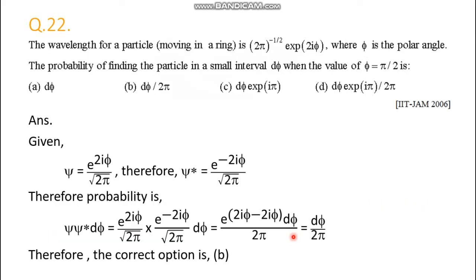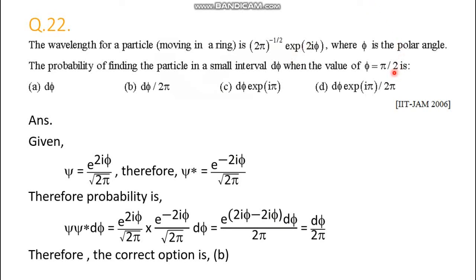Question number 22. The wave function for a particle moving in a ring is (2π)^(-1/2) e^(2iφ), where φ is the polar angle. What is the probability of finding the particle in a small interval dφ when the value of φ is π/2?